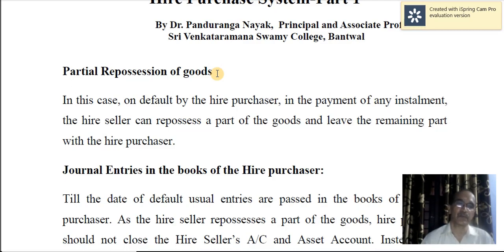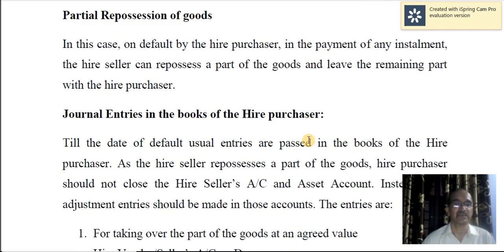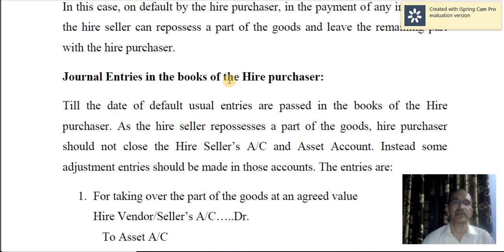In the case of complete repossession, all the machines or whatever goods that have been sold to the hire purchaser will be taken back. But here only part of the goods sold by the hire seller to the hire purchaser will be taken back. Now let us see the journal entries to be recorded in the books of hire purchaser as well as in the books of hire seller. First, we'll take up the entries in the books of hire purchaser.